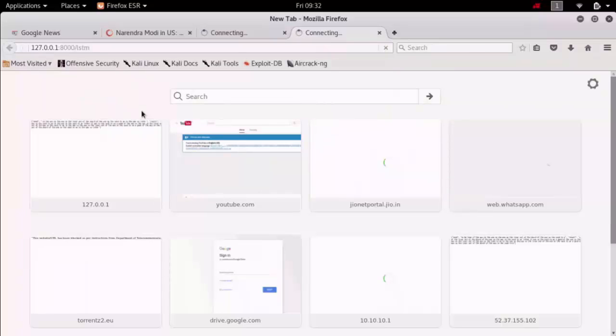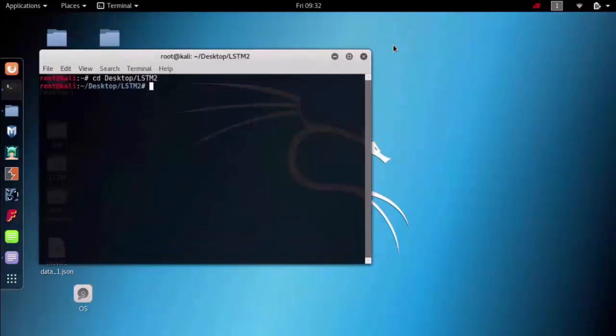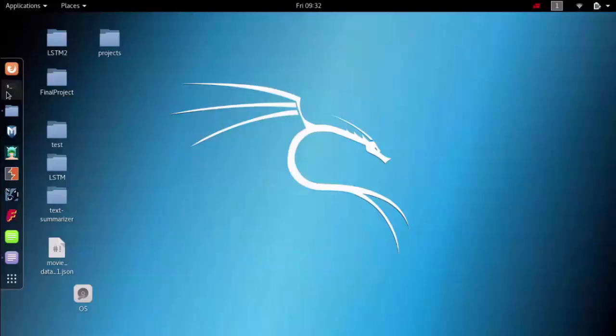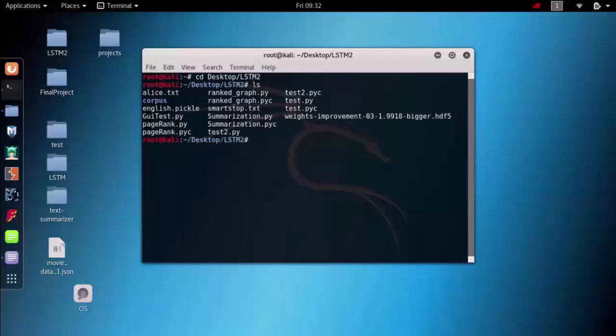For this, as an input, I have given the Alice in Wonderland text file, which consists of about 3,000 lines, and based on that, it summarizes and gives its own format. As training, the whole book is given. For testing purposes, a seed, which means any input, is given to it, and based on the seed, it summarizes and gives us the output. It needs a long time in the training process.